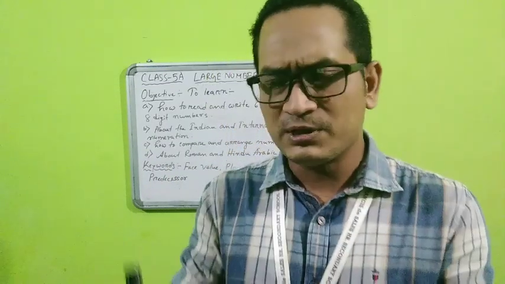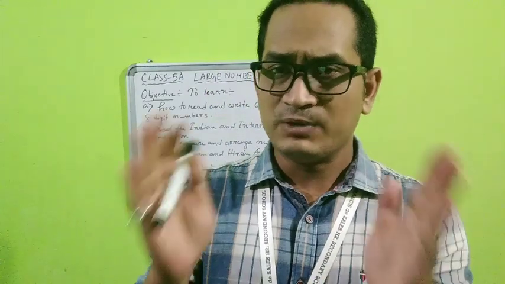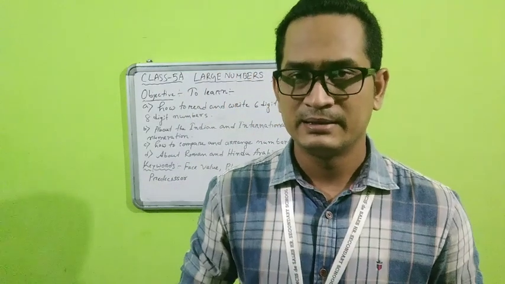If somebody asks you about the population of any state or country, that will be a very large number, because the population of any country or state is usually large. So if you do not know how to read it, it will be a problem for you, isn't it?